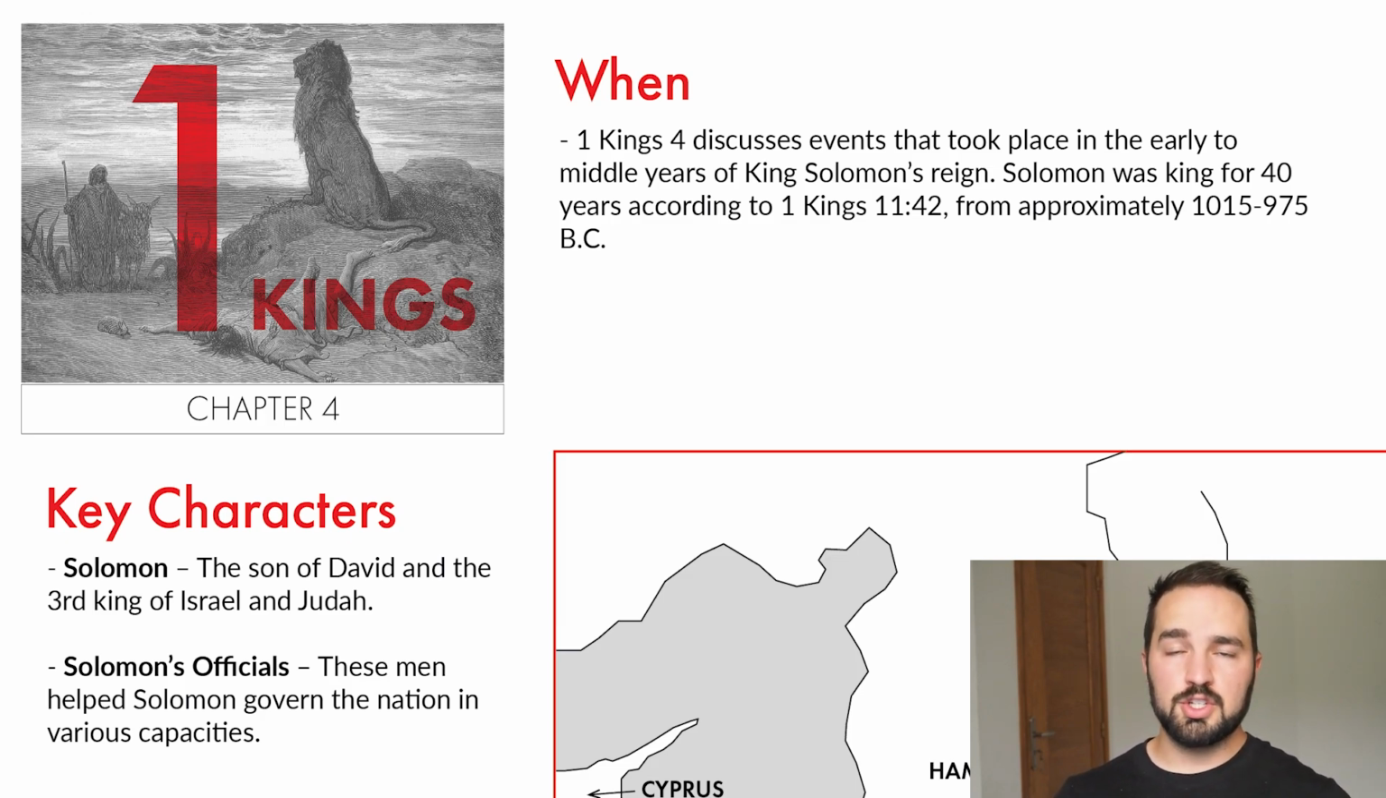As far as our key historical characters, we've got Solomon, who's the third king of all Israel and Judah, and we've also got Solomon's officials. These were men who helped Solomon govern the nation in various capacities. Some of them will be new, but some of the names you're going to recognize.